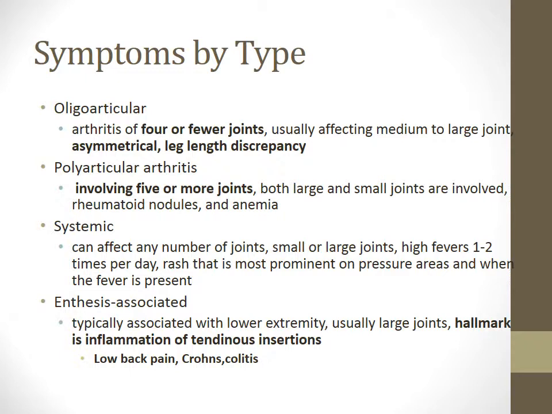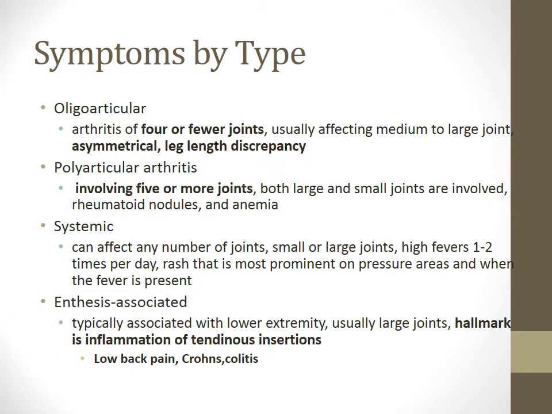The systemic form of JIA can affect any number of joints, both large and small. Patients with this form of JIA may experience spiking fevers, where the body temperature rises very rapidly and then very quickly lowers. A rash is also accompanying this type of JIA, and the rash will also appear very rapidly and then disappear very quickly.